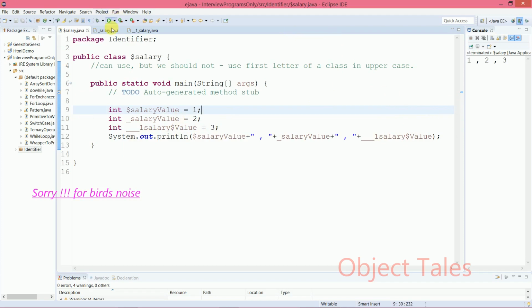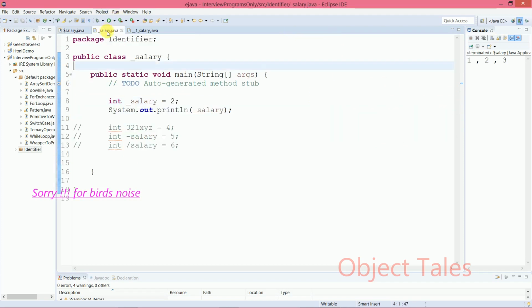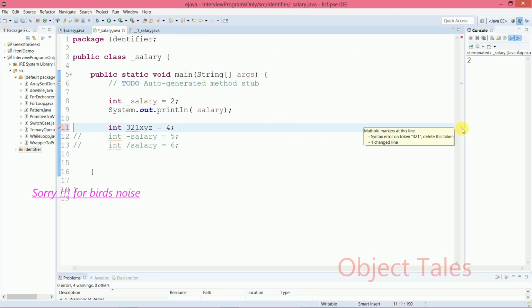But if you look into another program, in this one I have created _salary equal to 2. It will also give me the output as 2. Okay, fine. If I remove this comment, see, I will get a compilation error. It tells me a syntax error on token 321, delete this token. It is telling me to delete the 321. As 321 is a digit, it was a rule of identifiers that you should not start with a digit. You should have a combination of them, but it should not start with a digit.